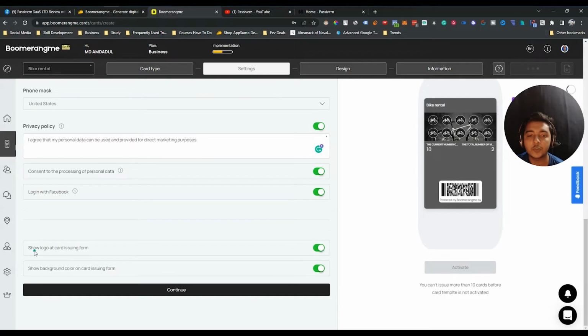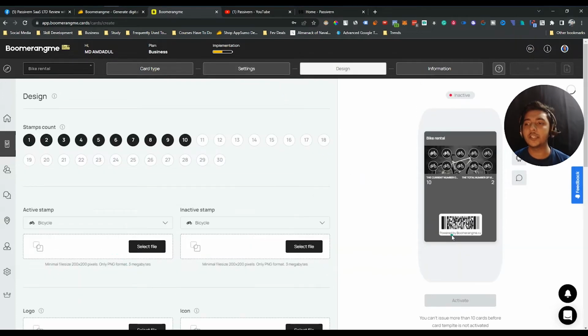After that, they have the option to show the logo at the card issuing form and show the background color on the card issuing form. You can enable it or disable it. I hope you get the idea, guys. After that, just click continue, and now you have to design your card.